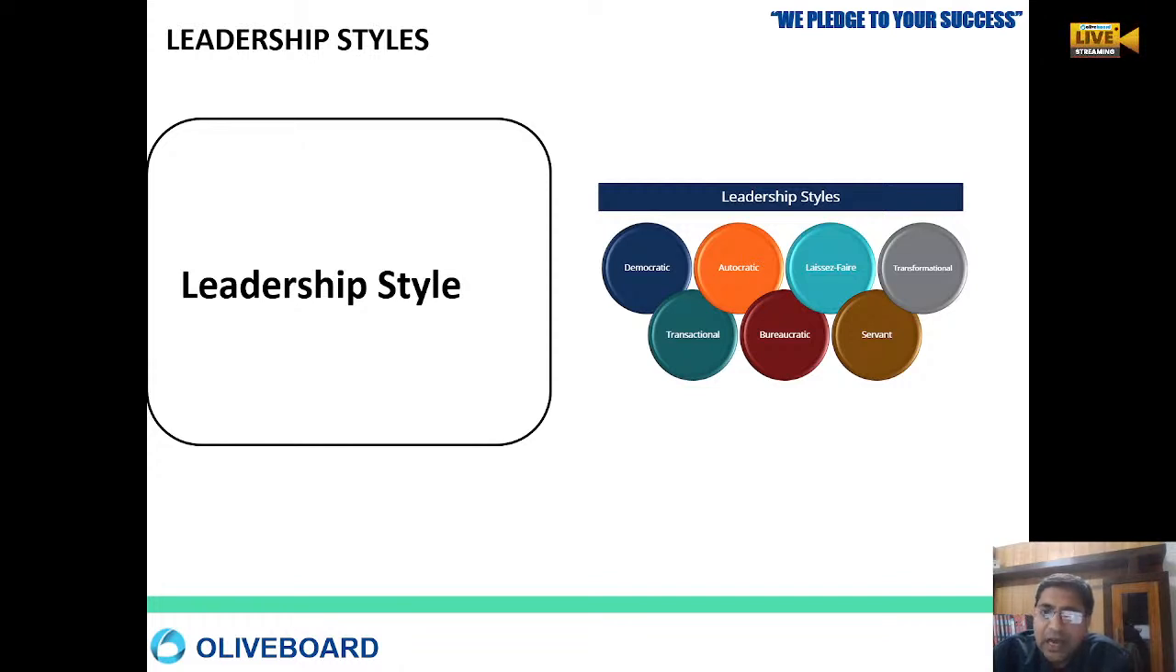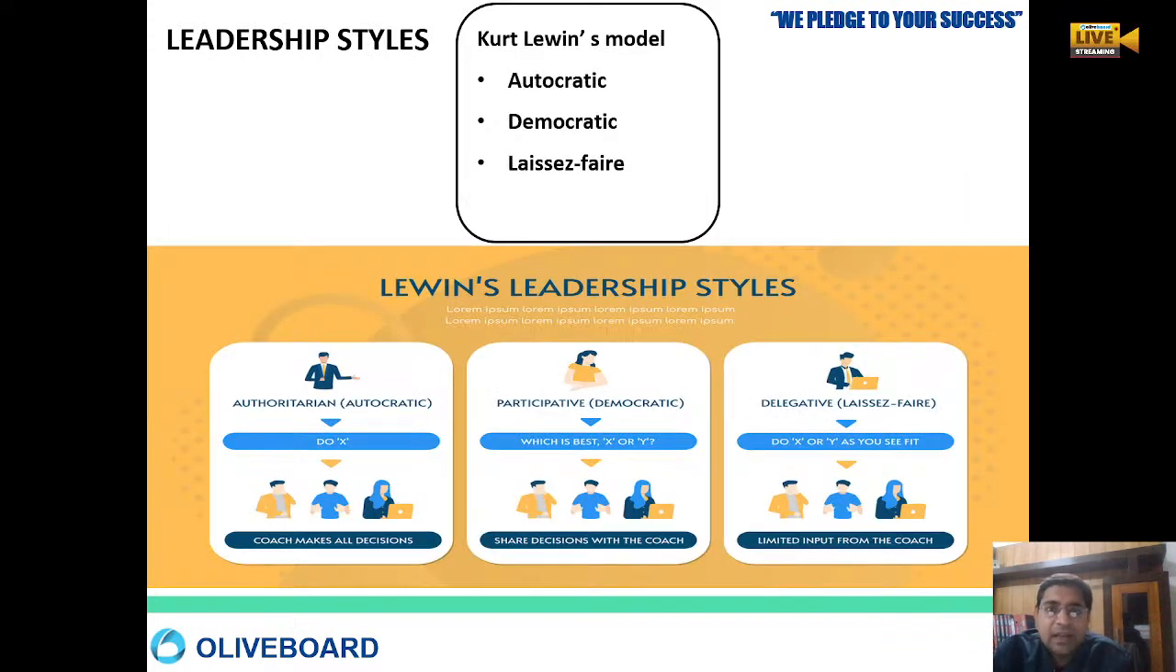Okay, there are various types of styles, like कौन से सिचुएशन में आपको किस तरह की लीडरशिप शो करनी है. So that is our leadership style. Okay, so leadership style, the first has been given by the Kurt Lewin model. The Kurt Lewin model has given three types of leadership style. One is autocratic, the second one is democratic, and the third one is laissez-faire. Okay, so three types of leadership style Kurt Lewin has given.